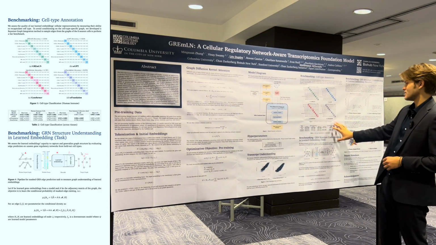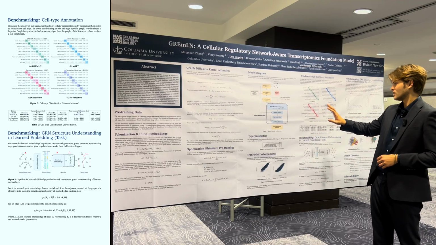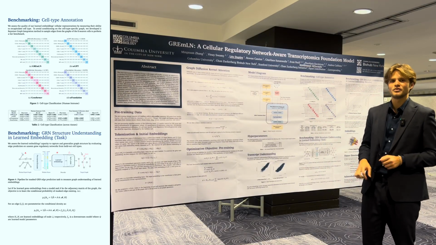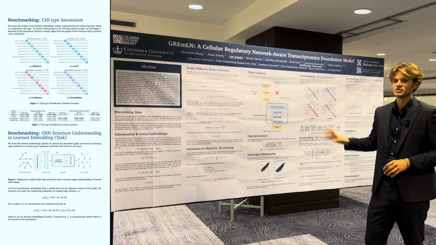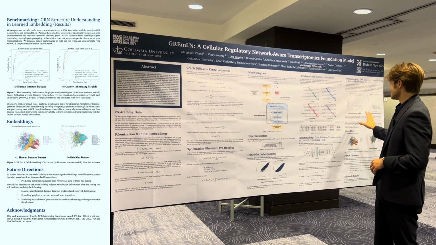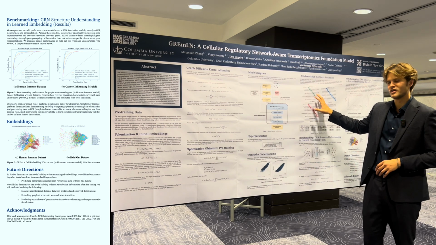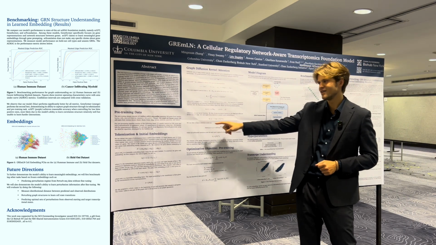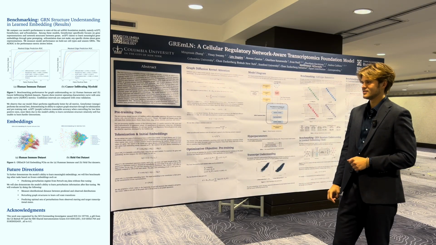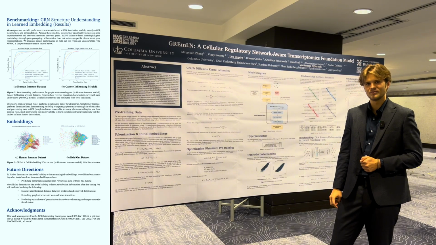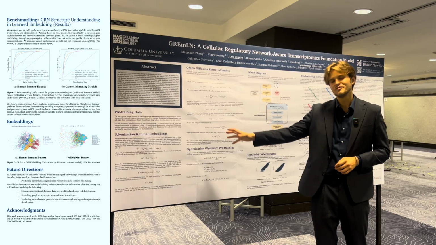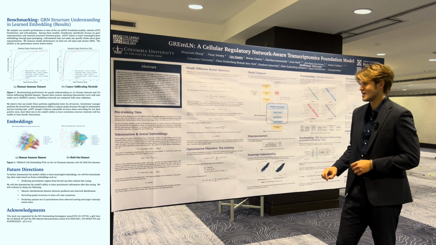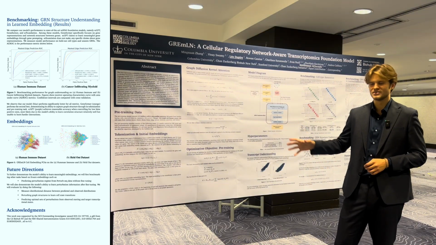In both of these cases, we also looked at unseen data with seen cell types and unseen data with completely new cell types, also from cancer, which we did not train on. In each of these cases, we outperformed the other foundation models in the space. And we do that with only 6 million cells in our training set and 10 million parameters in our model, compared to roughly 30 million cells in the next smallest data set used by other models, and 30 million parameters by those same models.